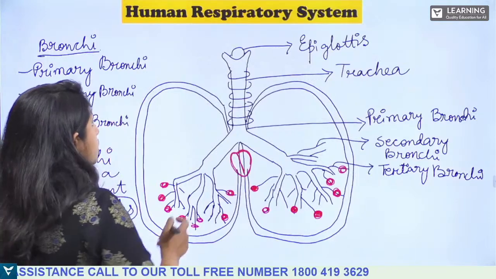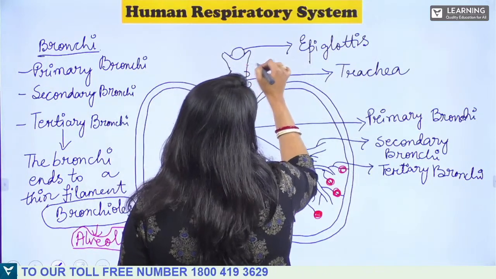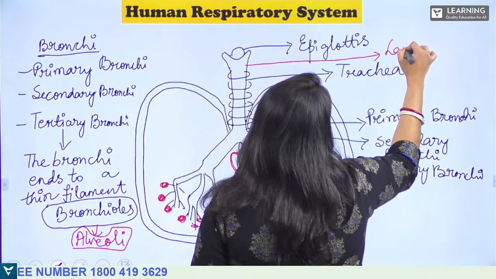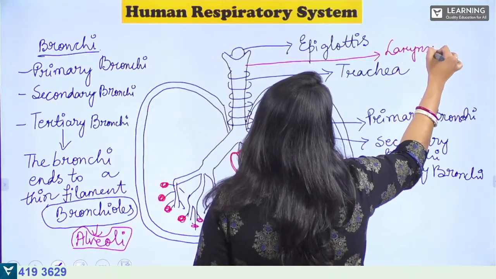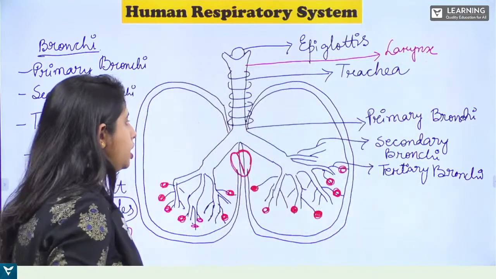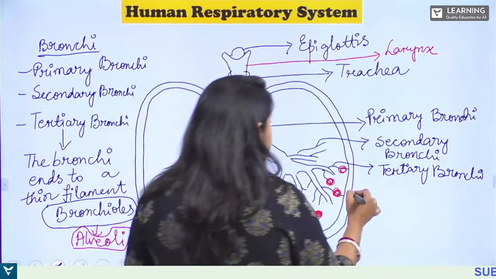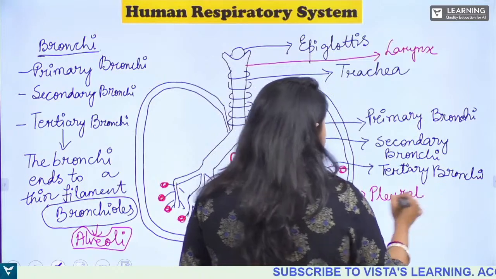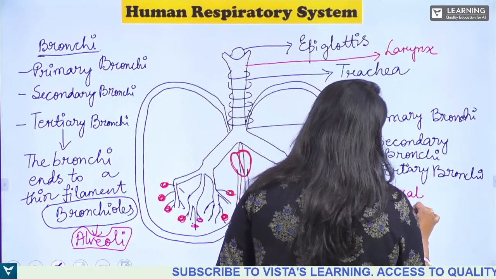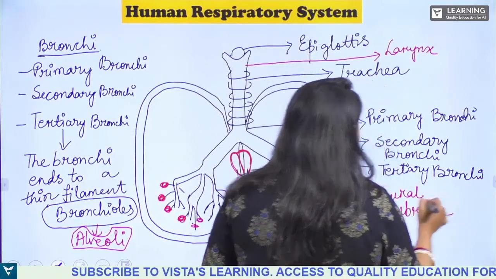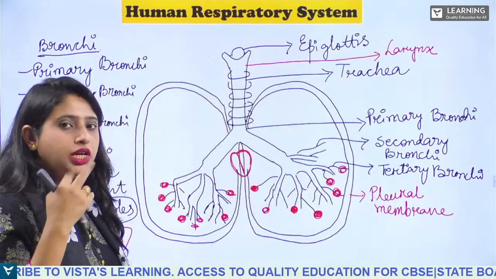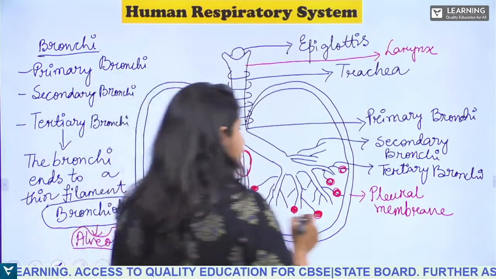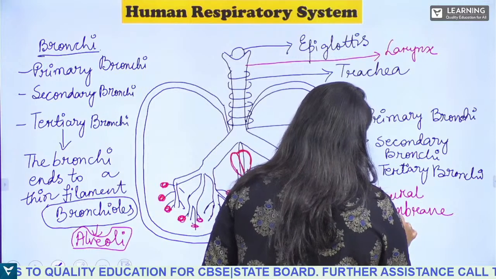Now this is the larynx. Okay, this is the larynx. Now this is the pleural membrane. The lungs have two pleural membranes.